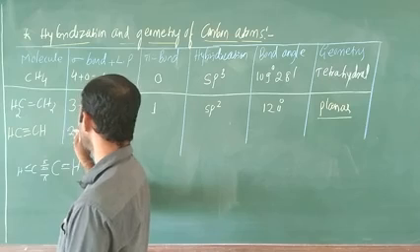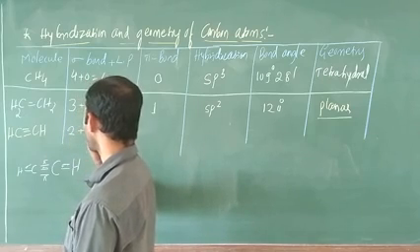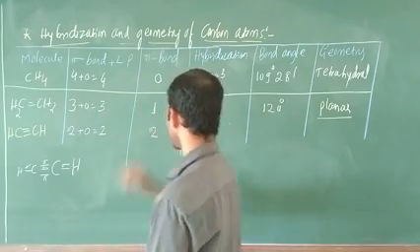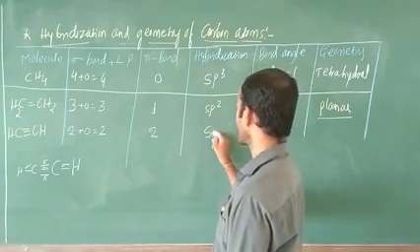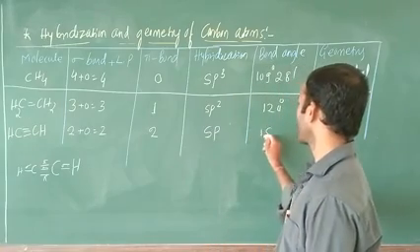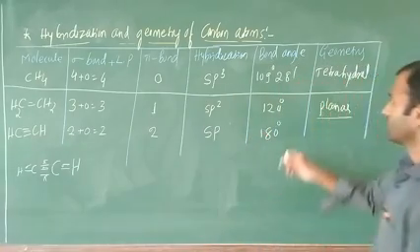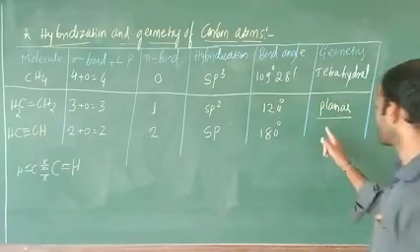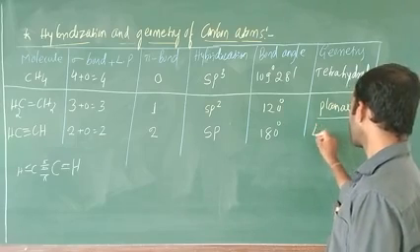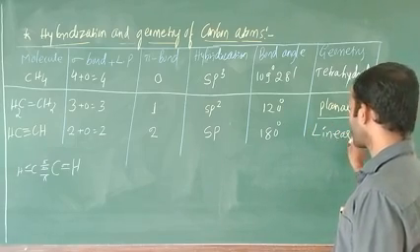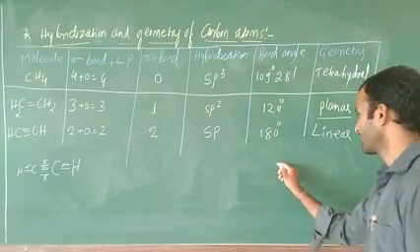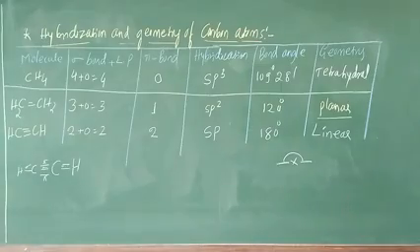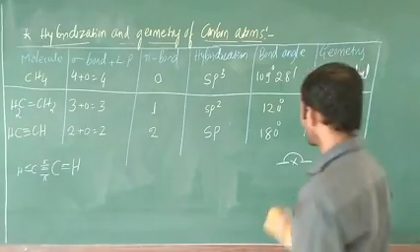That is why in this case, just see here, how many sigma bonds are there? 2 sigma bonds. Is there any lone pair? 0 lone pair, equal to what? 2. Pi bonds, how many pi bonds are there? 2 pi bonds. What is hybridization? Hybridization is what? sp. Bond angle is what? 180 degree. Next, in this case planar. What about this one? Linear structure. This is what? Linear. 180 degree, you know very well about that. Okay. This one indicates what? 180 degree.